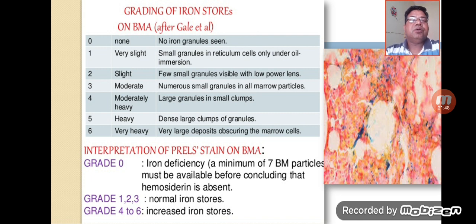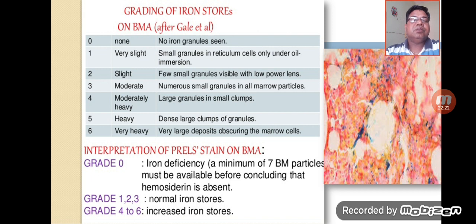The fourth one is moderately heavy, and here you can see large granules in small clumps. The fifth one is heavy granulation, with dense large clumps of granules that are easily observed in the marrow. And the sixth one is very heavy granulation, with very large deposits obscuring the bone marrow cells. So this is how we will do the grading, or scoring, from 0 to 6.